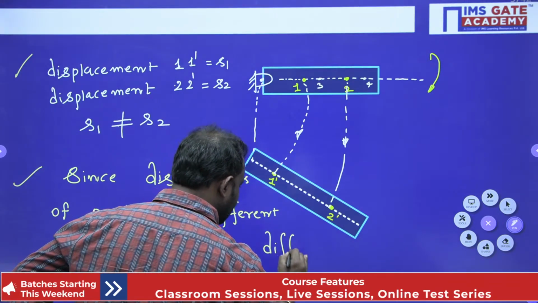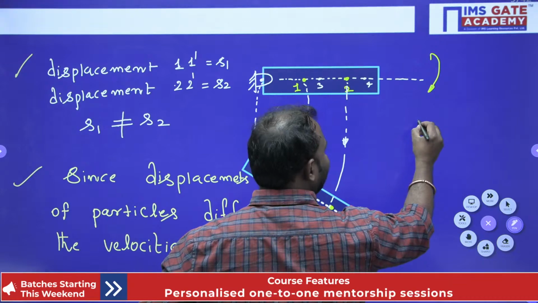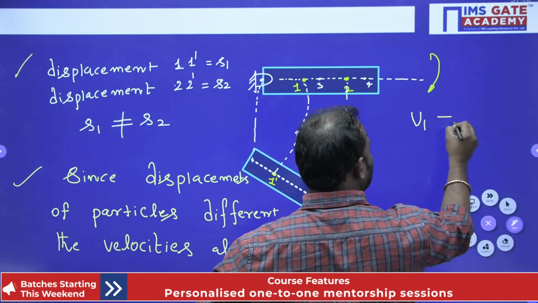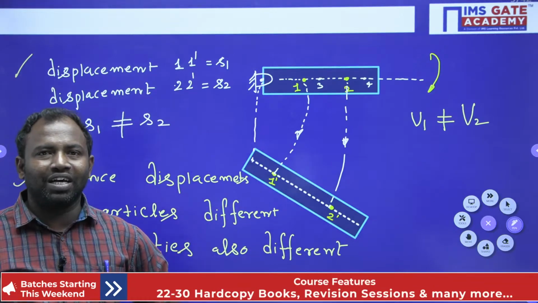Now here the particle 1 velocity is not equal to the particle 2 velocity.